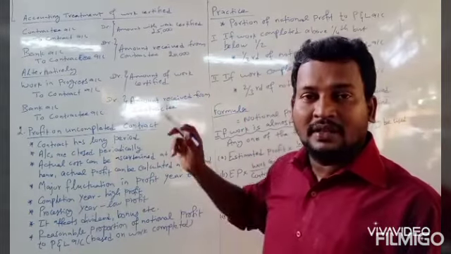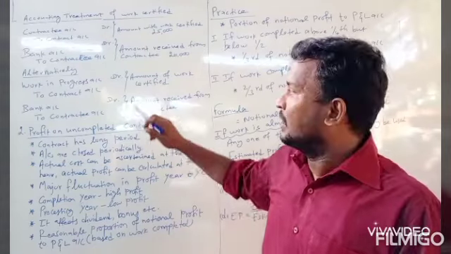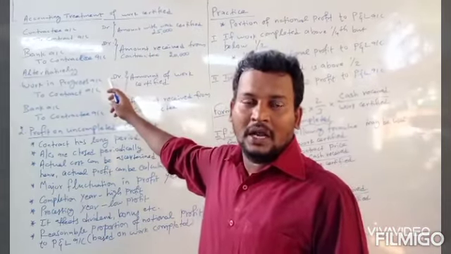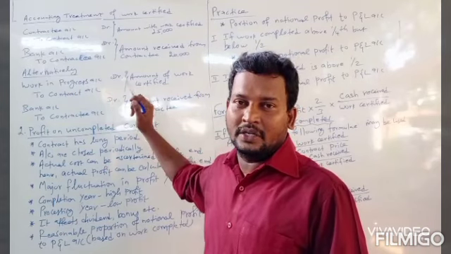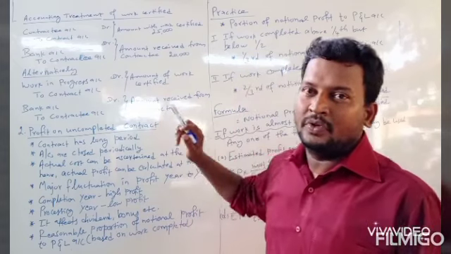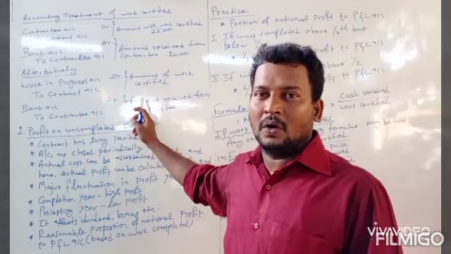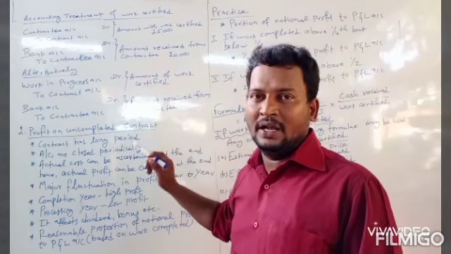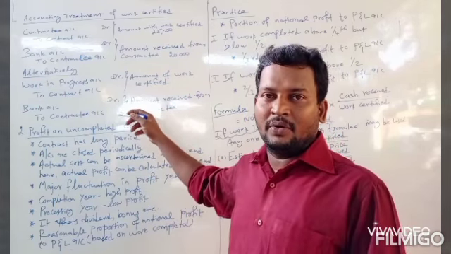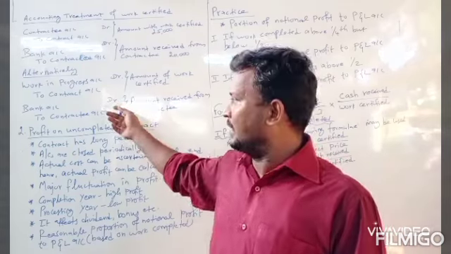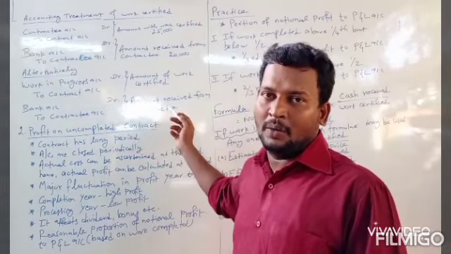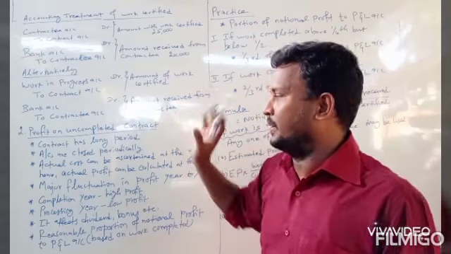Alternatively, instead of contractee account, work in progress account should be debited and the contract account should be credited with the amount of work certified. So work in progress account debit to contract account with the amount of work certified, but there is no change in the second entry, that is the cash received from the contractee. The entry is the same, bank account debit to contractee account with the amount of cash received from the contractee.